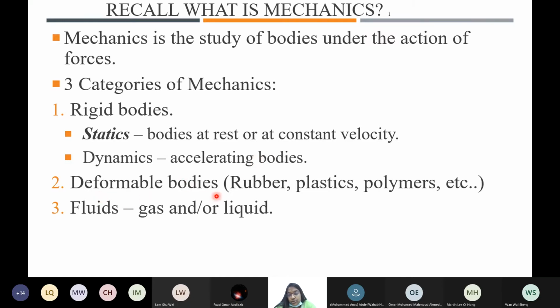For deformable bodies, we also look into rubber, plastics, and polymers due to innovation. Nowadays a full building itself is polymer, right? Using polymer, using wood, using bamboo, due to innovation, due to economy, due to aesthetics, due to efficient design. We have tried many types of materials and they are all deformable.